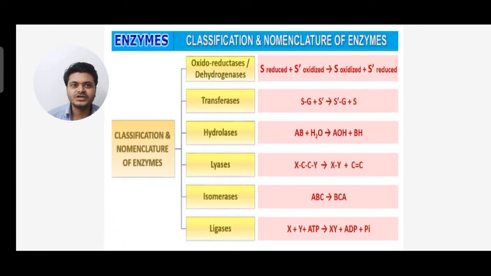Now I move to the classification and nomenclature of enzymes. Classification means how we classify, and nomenclature means how we name the enzyme. You can see six types are there. One is oxidoreductase, also called dehydrogenases. Next is transferase, next is hydrolase, next is lyase, next is isomerase, and last is ligase. We'll see these one by one.